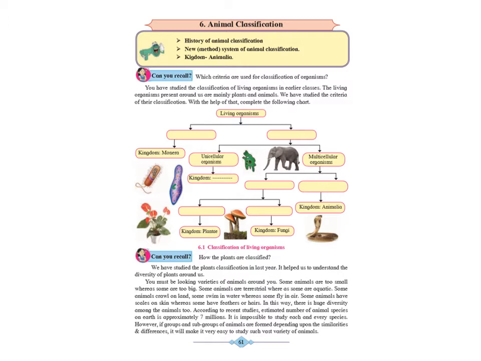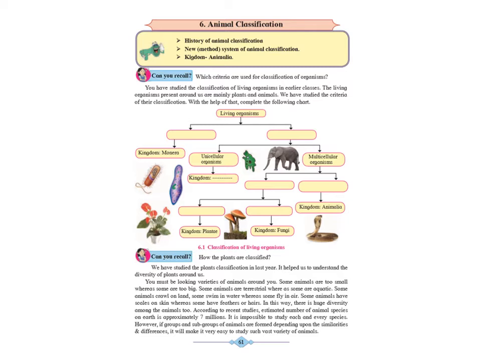Living organism. Below that, on the left hand side, it is prokaryotic. Below that is kingdom Monera. On the right hand side, eukaryotic, and below that it is given as unicellular organism and multicellular organism. Below unicellular organism, you will be writing kingdom Protista.